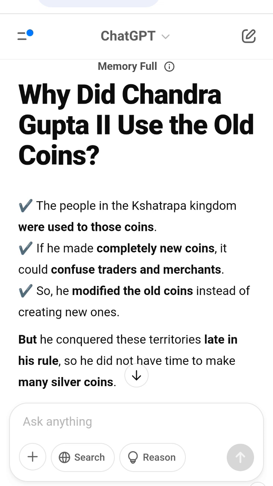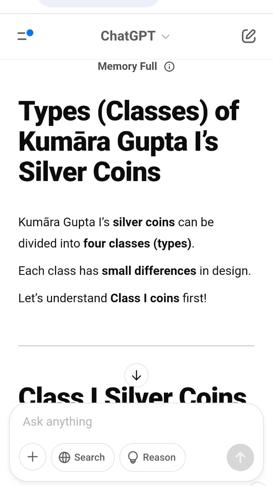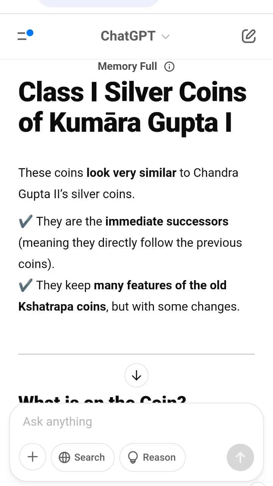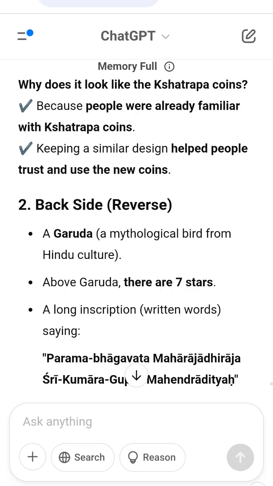Final summary. What did we learn? Chandragupta II started Gupta silver coins after defeating the Western Kshatrapas. He modified old Kshatrapa coins instead of making completely new ones. His silver coins were not many because he conquered these lands late in his rule. Kumaragupta had more time, so he made many more silver coins in different styles.